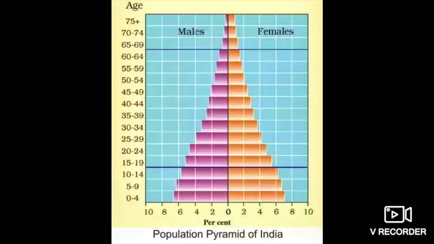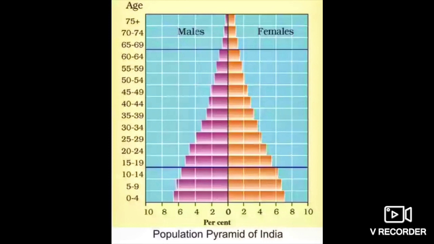The death rate, right? And where is the death rate less? In the middle part. Middle part means from 15 to 19, 20 to 24, 25 to 29, 30 to 34. Here the young generation is found. So here the death rate is less than the birth rate. The pyramid is broad in the younger age.